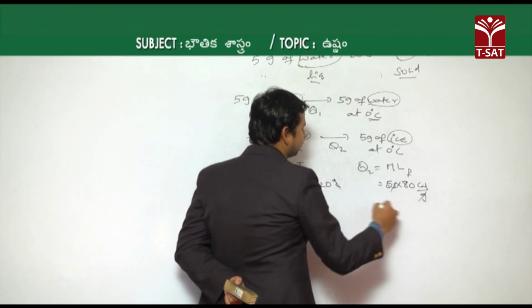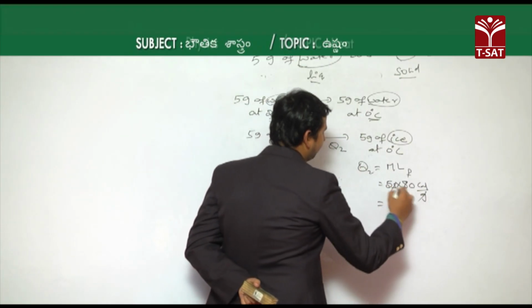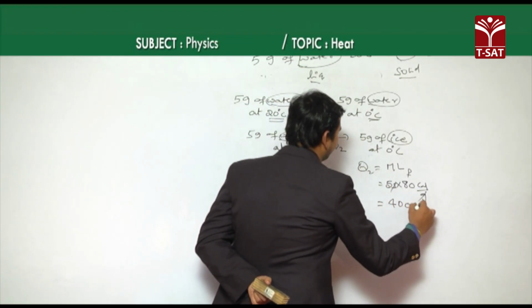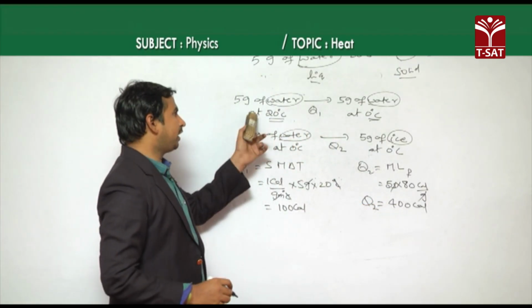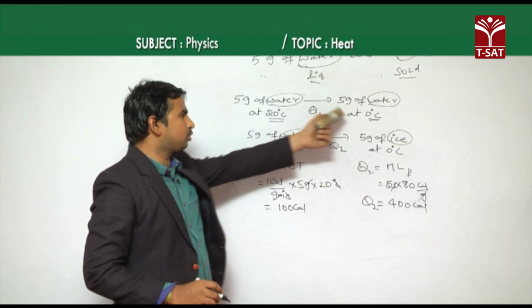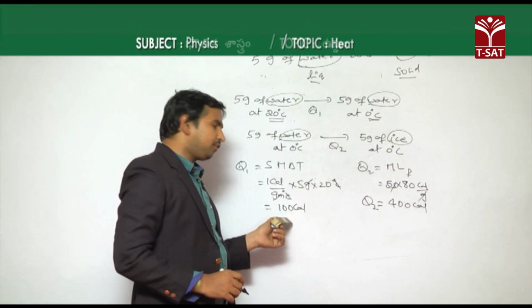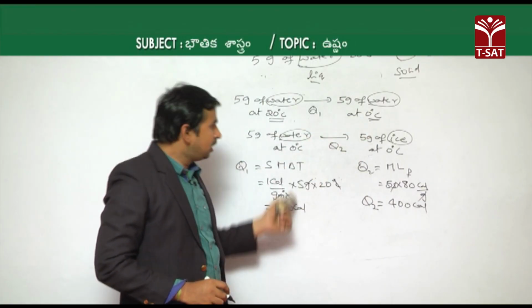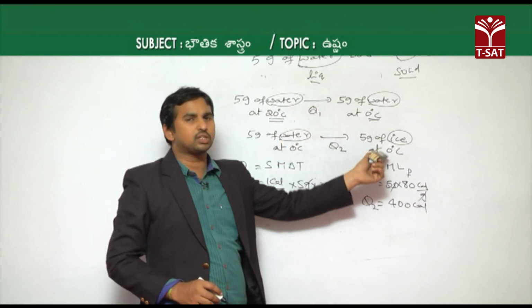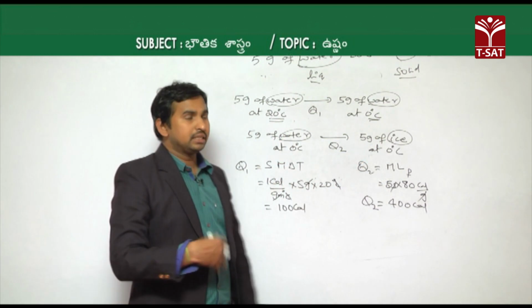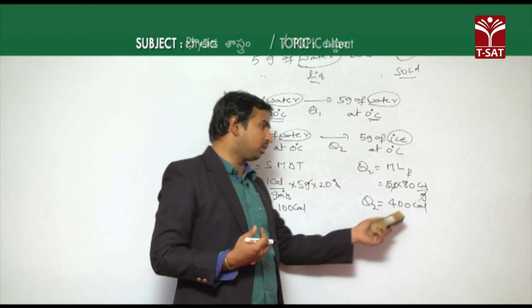The grams get cancelled, and again 5 into 80 gives 400 calories. So, to convert 5 grams of water at 20 degrees Celsius to 0 degrees Celsius, the amount of heat energy required is 100 calories. And if you want to convert from water at 0 degrees Celsius to 5 grams of ice at 0 degrees Celsius, in the second case the amount of heat energy given out is 400 calories.